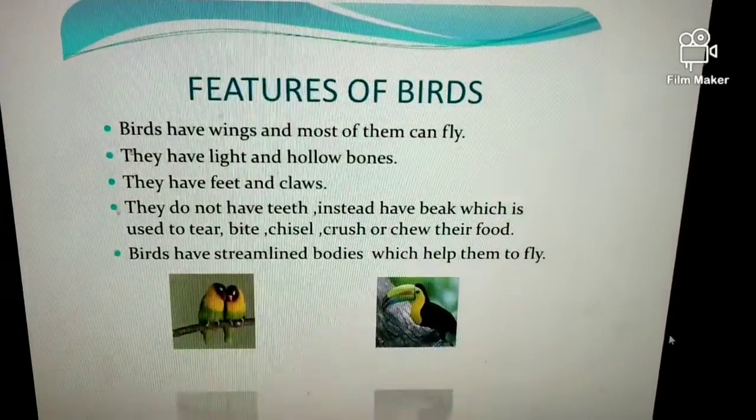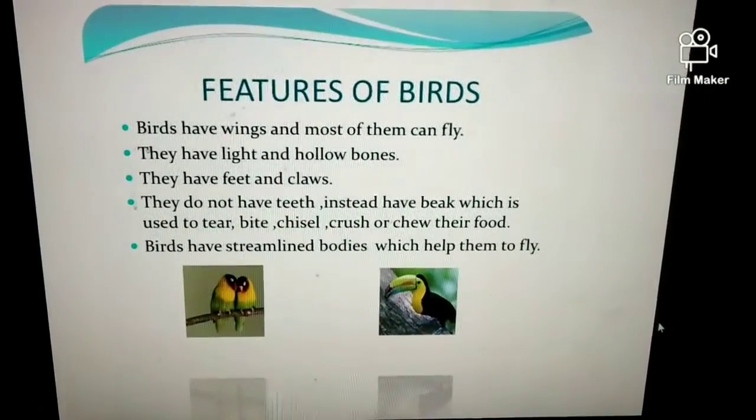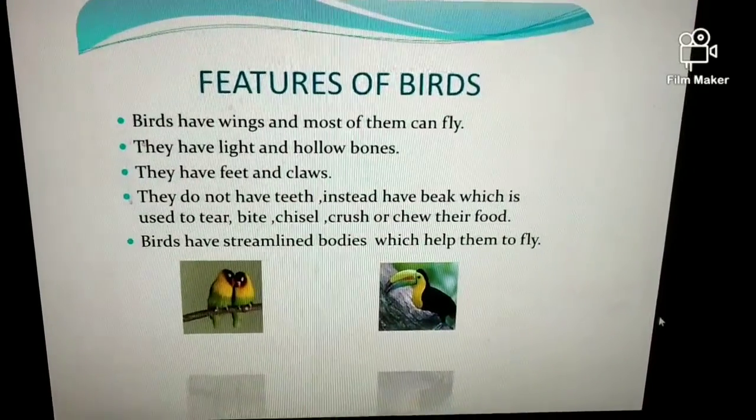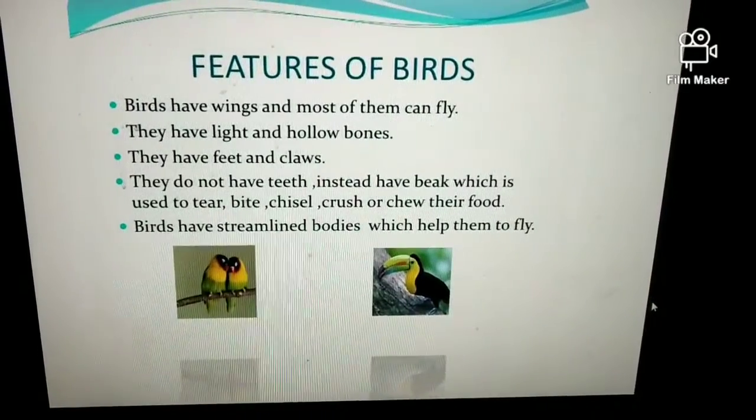Features of birds. Birds have wings and most of them can fly. They have light and hollow bones. They have feet and claws. They don't have teeth, instead they have a beak which is used to tear, chisel, and crush their food. Birds have streamlined bodies which help them to fly.